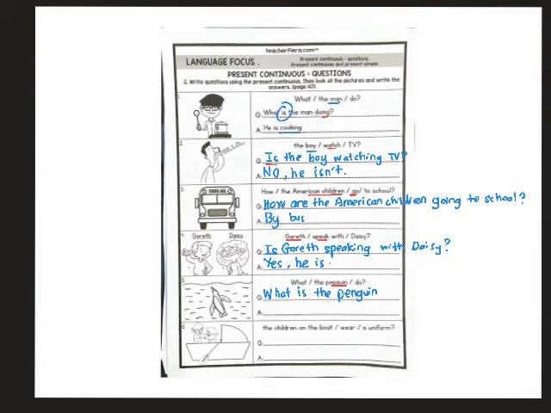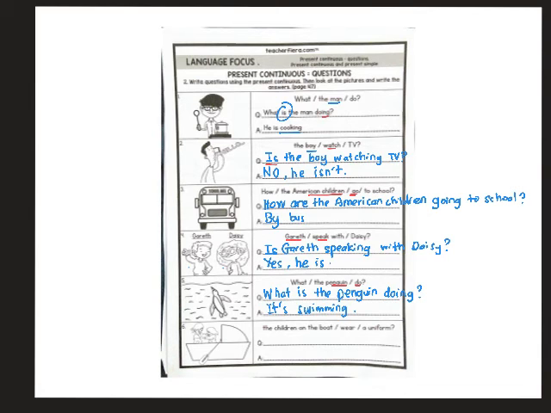Look at the verb do. You have to add ing, doing. Okay, and question mark. What is the penguin doing? It's swimming. It's swimming, okay? Or you can write it is swimming.